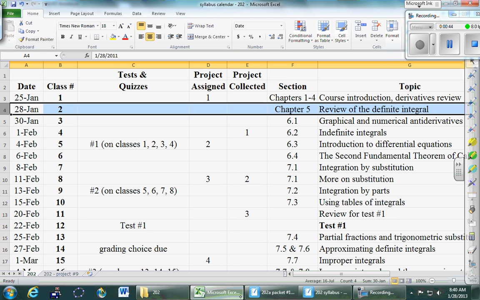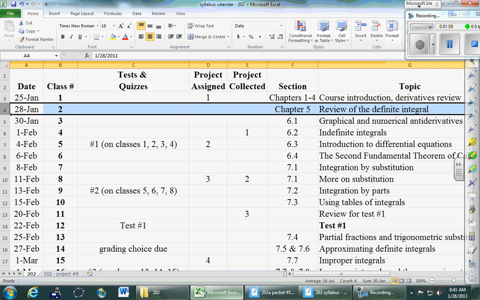We'll take our quick look at the calendar. Today is our second class. We're going to review the definite integral today, and then on Wednesday we start what we'll call the new stuff here in chapter 6. Our first quiz is February the 4th. What day is that? Is that next Monday? A week from today? Yep. Okay, so a week from today is our very first quiz.